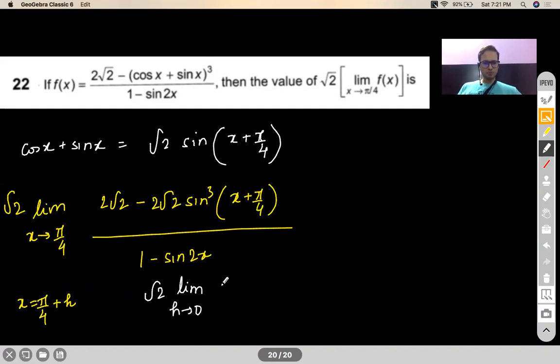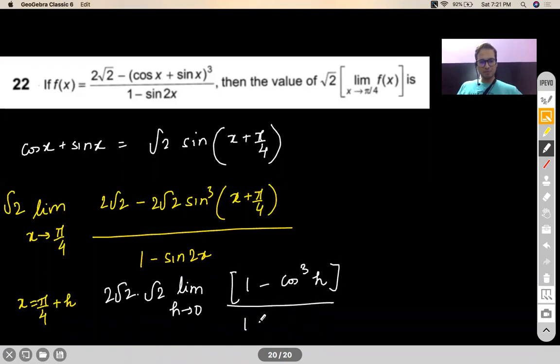2 root 2 can be taken out common. So it will become, correct me if I'm wrong, cos cube h by 1 minus cos h. See, if you're replacing your x with pi by 4 plus h, you'll get sine cube pi by 2 plus h, which is cos cube h. No doubt about it.